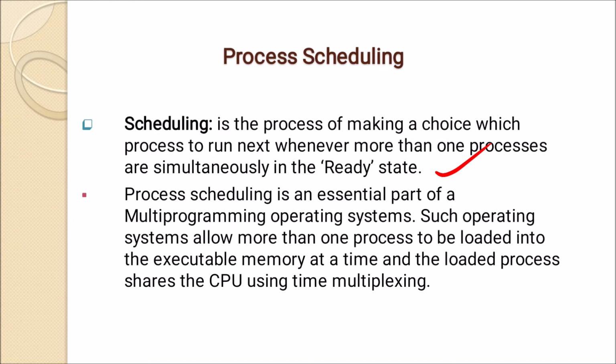Such operating systems allow more than one process to be loaded into the executable memory at a time, and the loaded processes share the CPU using time multiplexing. So more than one process can be loaded into the executable memory at a time, and one particular process is executing in the CPU. It can share the CPU using time multiplexing. So in a multi-programming operating system, we have an essential part which is process scheduling.